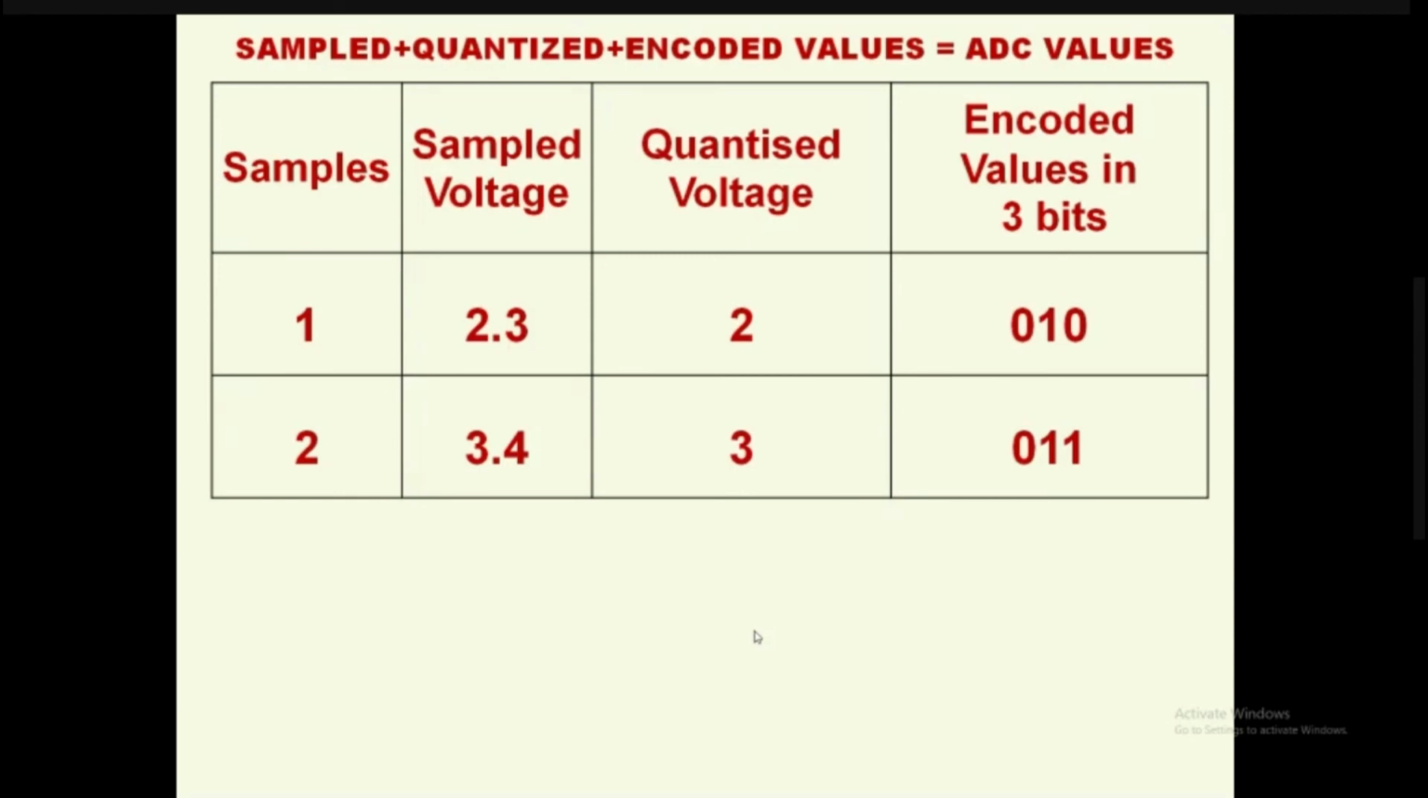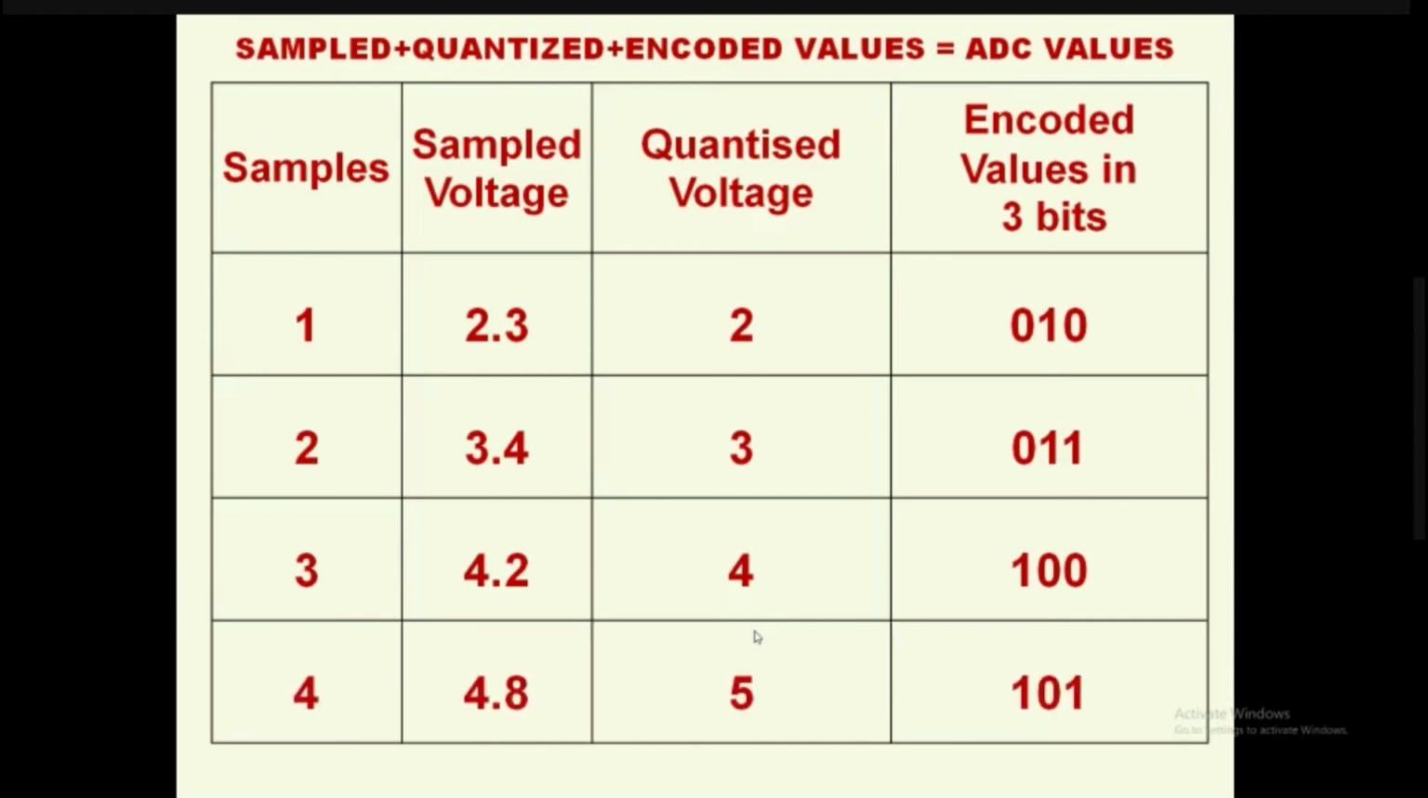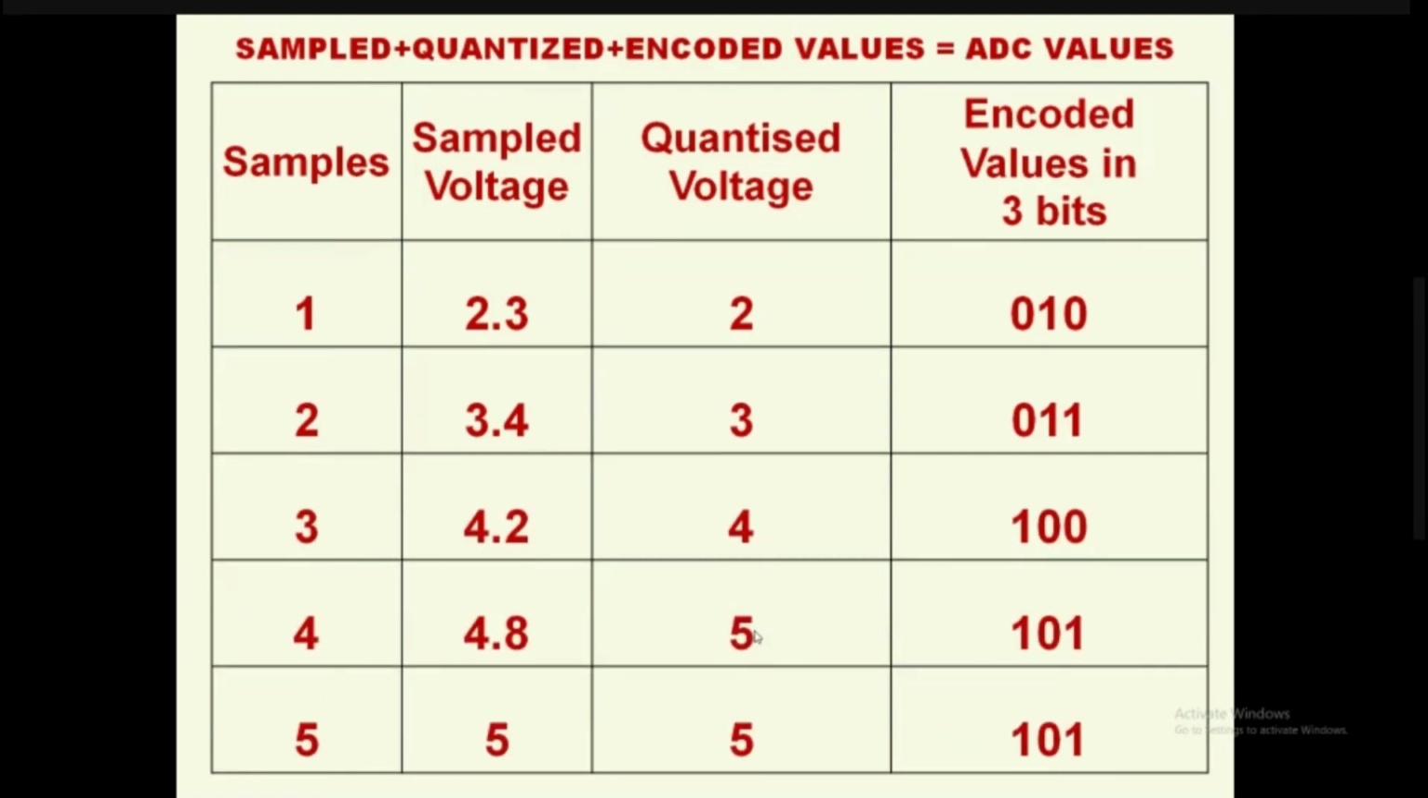Second sample is 3.4, and its digital equivalent is 0, 1, 1. And the third sample is 4.2, its quantized value is 4, and its binary equivalent is 1, 0, 0. And the fourth sample is 4.8, its quantized value is 5, and its digital equivalent is 1, 0, 1. And the fifth sample is 5, and the quantized value is also 5, and the digital equivalent is 1, 0, 1. So 5 samples, 5 digital values.